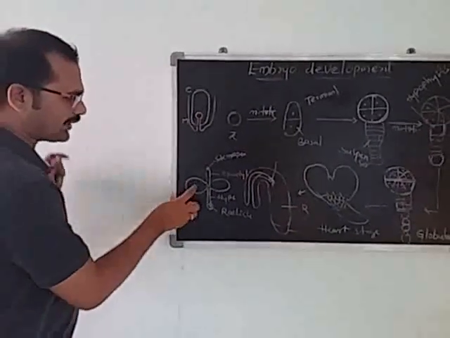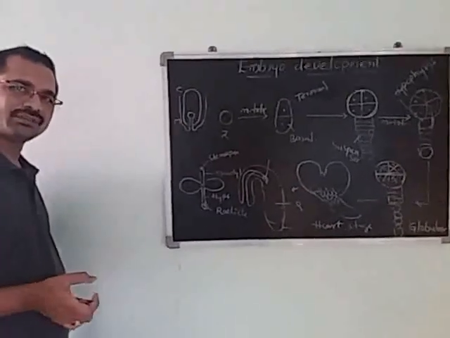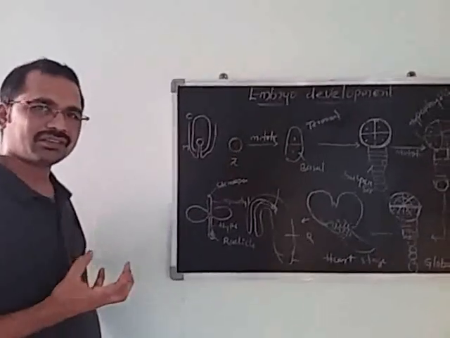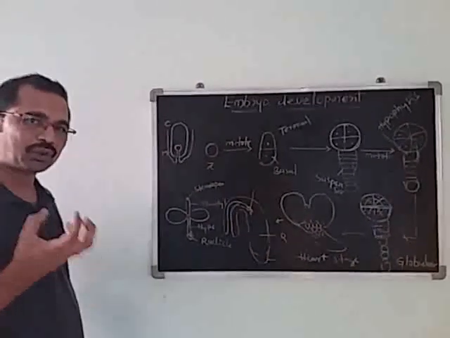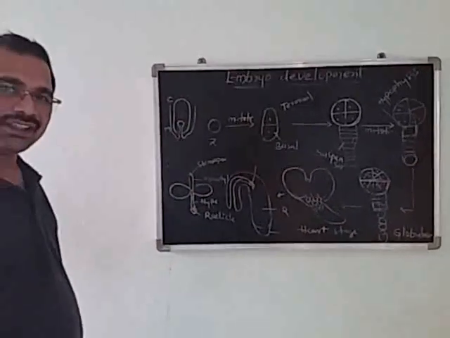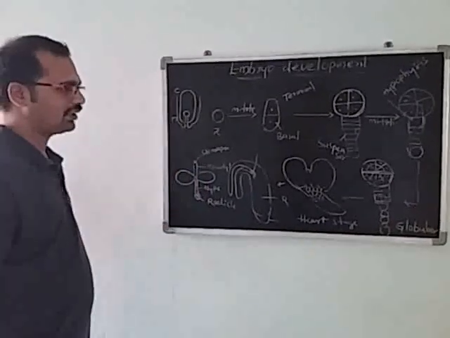And two cotyledons are present. These cotyledons in the dicots are fleshy. They provide nutrients; they consist of stored food material for seed germination. So two cotyledons are present in the dicot.